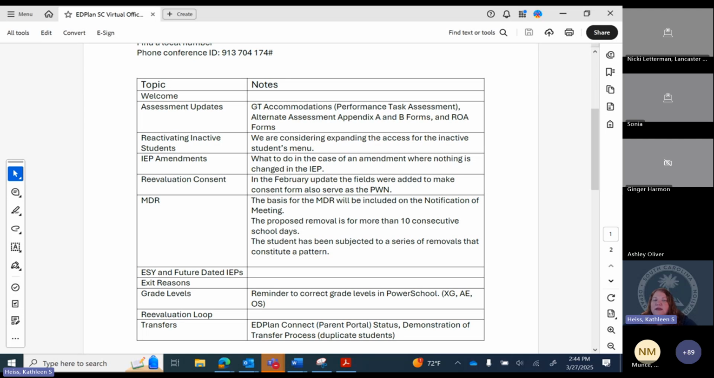We are not at this time looking at extending that to teachers. We thought that might be a little bit too much. So we're going to test the waters and see how this works, because if you're trying to run data, you don't want all those inactive students in there. And so this is what we're looking at.